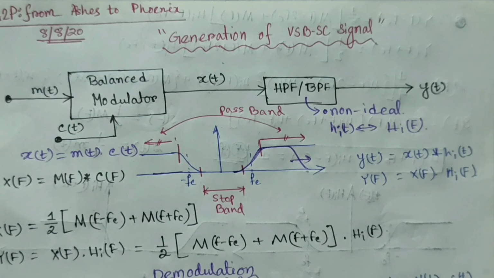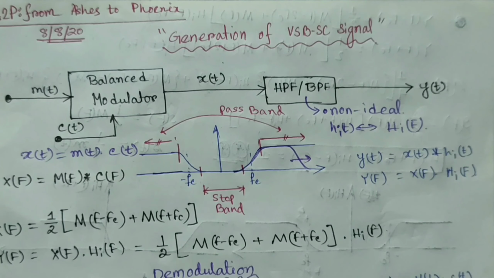In this segment, we started with the advantages and disadvantages of SSB-SC signal, and we also learned the applications of it. Then I moved into VSB-SC signal, the generation of it, and the demodulation.